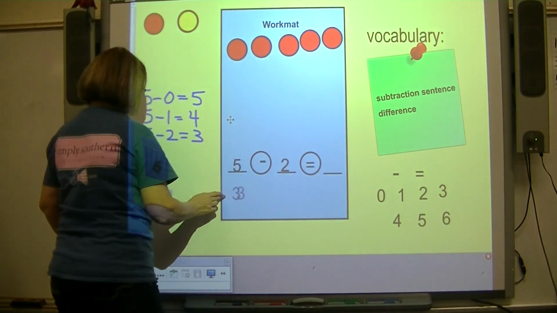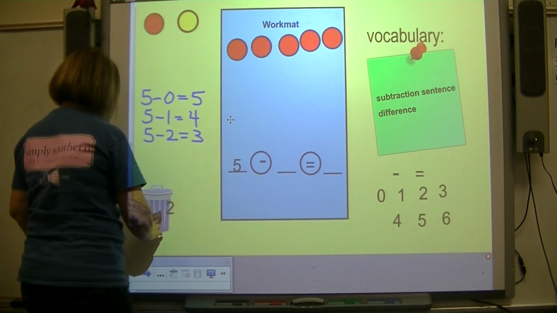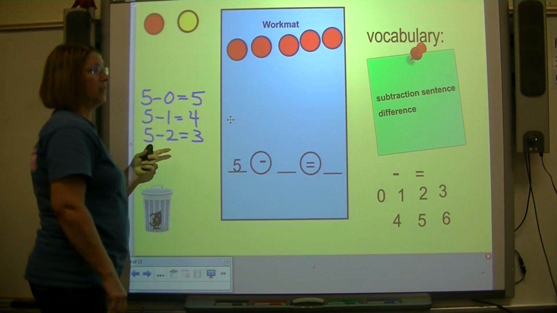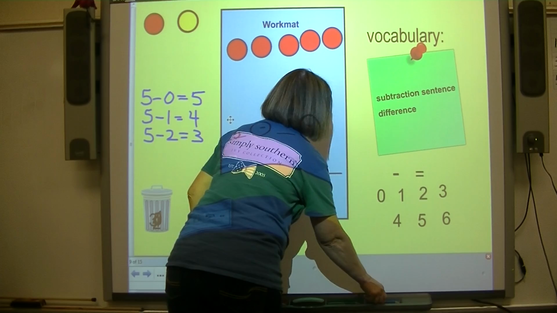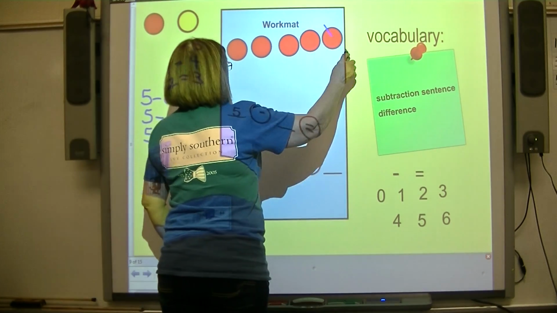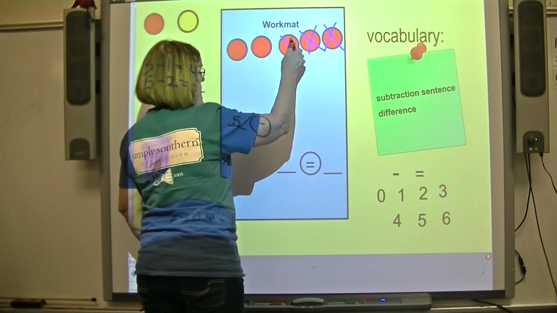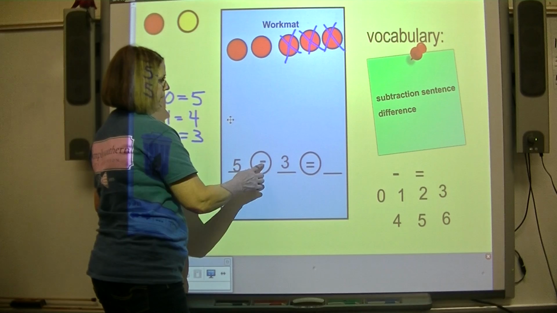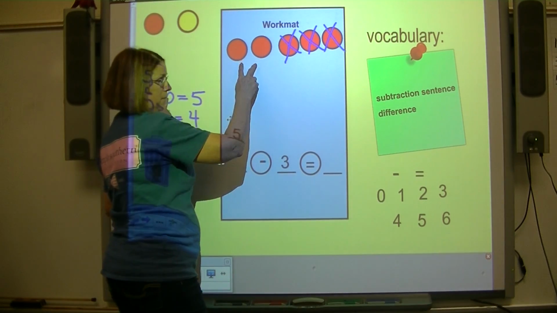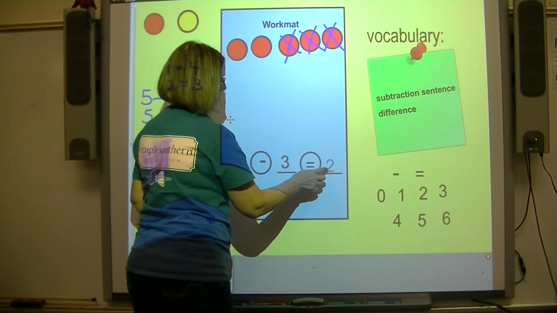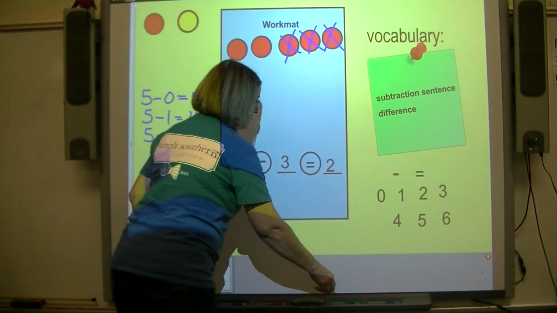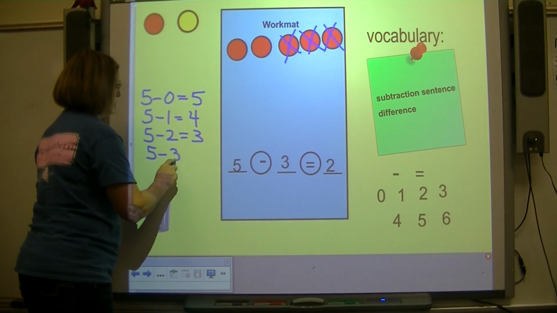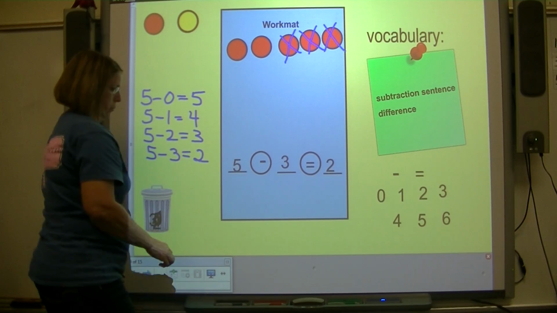Okay? All right, first we didn't take any away, then we took 1 away, and then 2. This time let's take away 3. So I'm going to mark out 3. 1, 2, 3. 5 minus 3 equals, how many are left? 2. 1, 2. So let's come over here. 5 minus 3 equals 2.